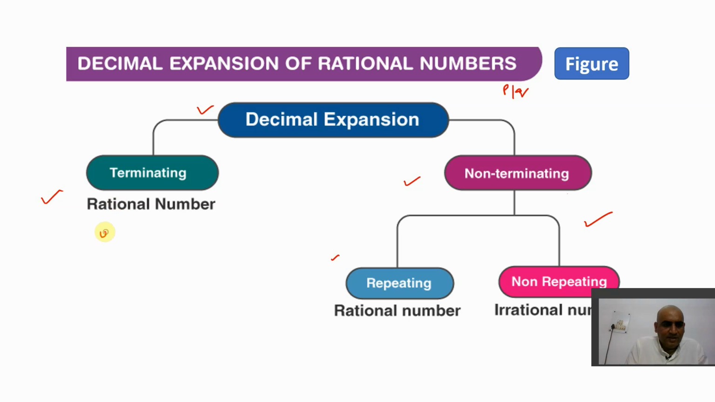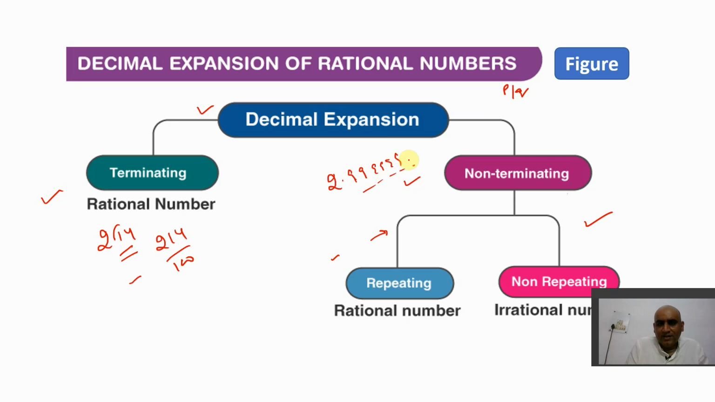So terminating means if I take 2.14, it is a terminating decimal. If I remove this decimal, it becomes 214 upon 100. So it's a terminating decimal, right? So here is again a repeating decimal. So if I take 2.99 like this, right? So 9999. So this is a repeating decimal.